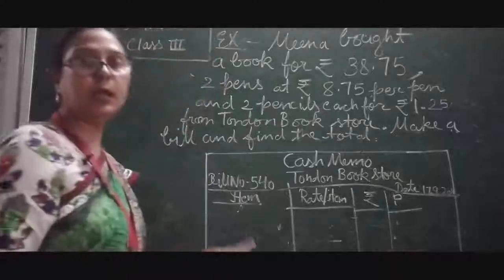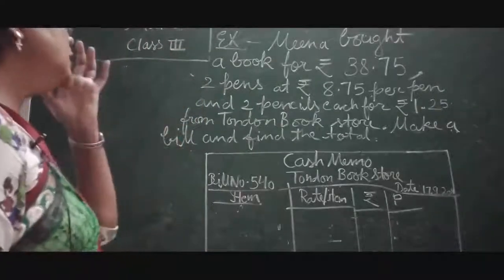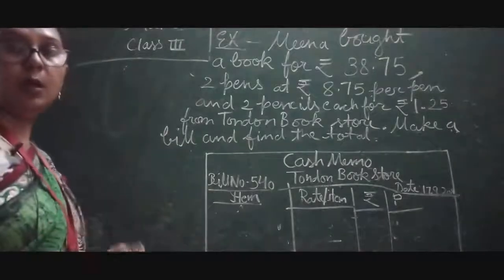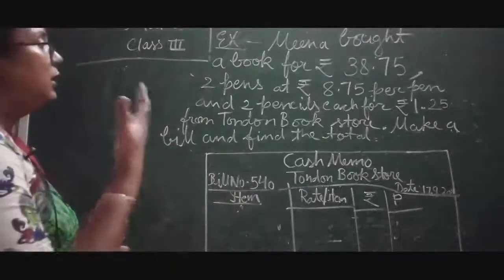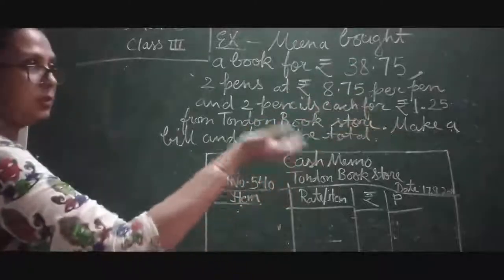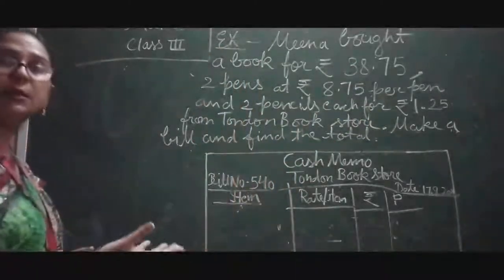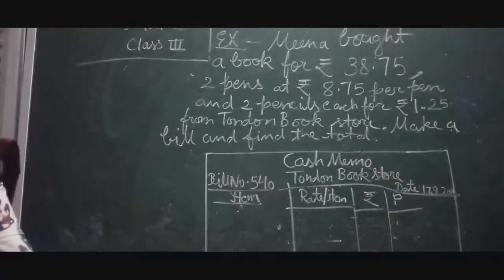Okay, now children, we will write that Meena bought a book for rupees 38. Now children, how much amount she paid, or not paid but she is supposed to pay. Now here, what is the item? Here you can see the item is a book, children.